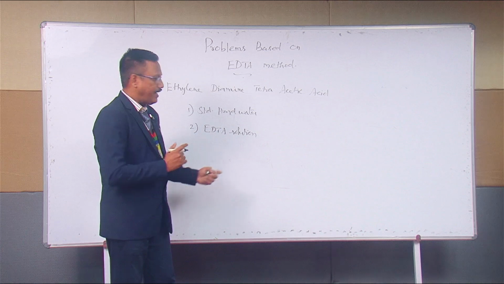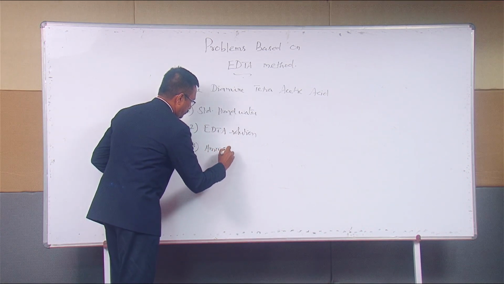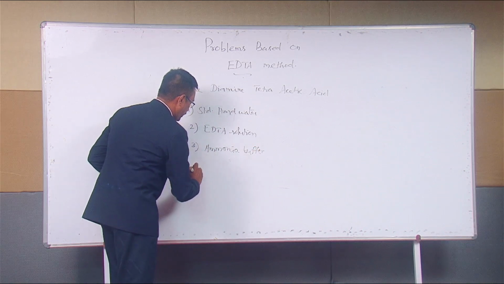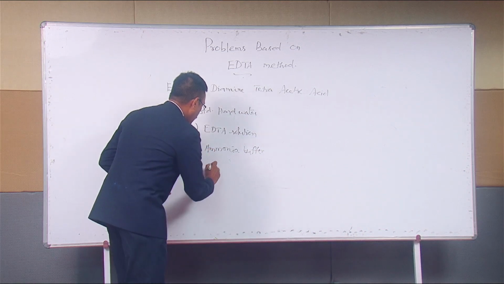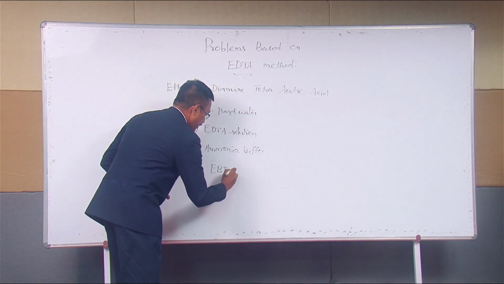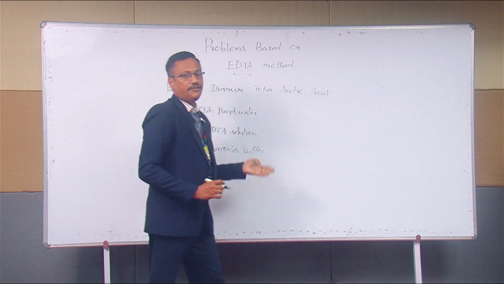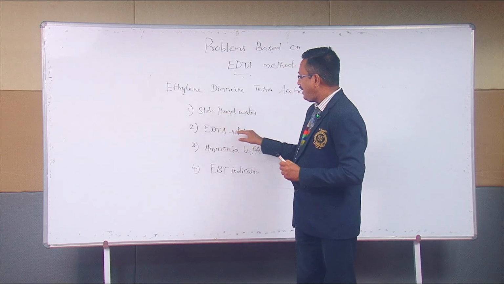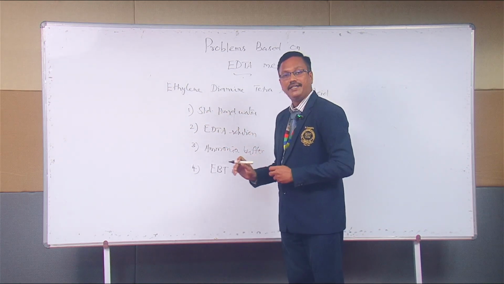For this reaction, we are going to use ammonia buffer. And finally, to indicate the color change, we are going to use Eriochrome Black T indicator, EBT indicator. These are the 4 requirements for EDTA calculation: standard hard water, EDTA solution, ammonia buffer, and EBT indicator.